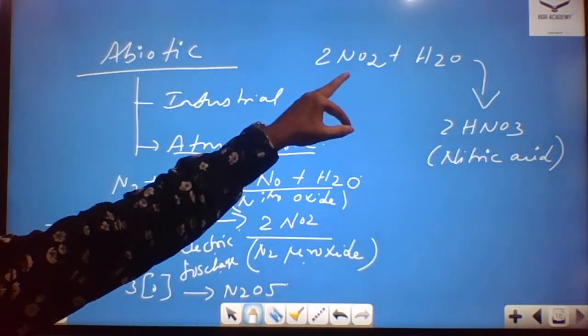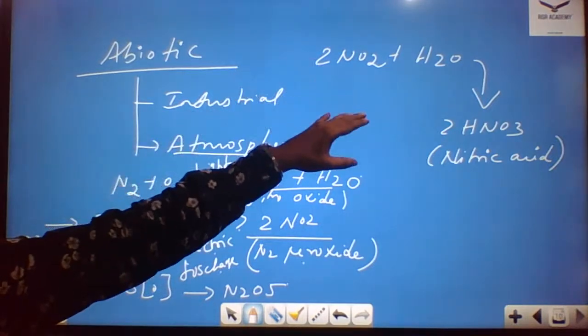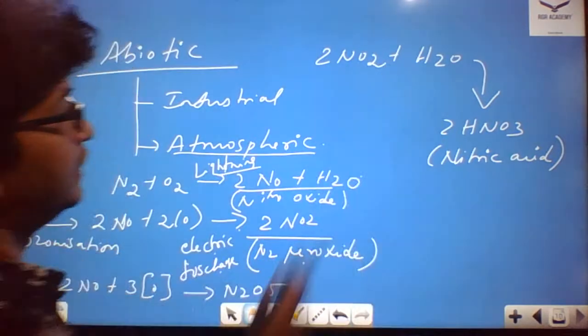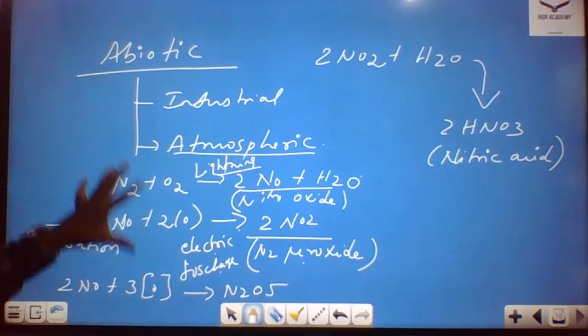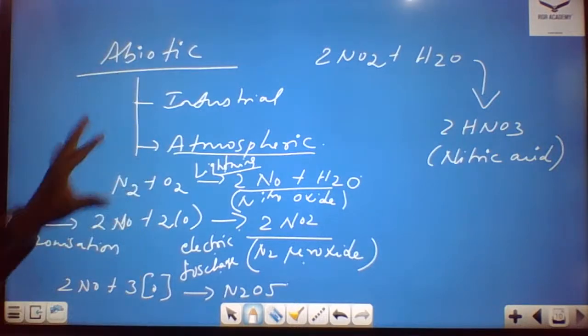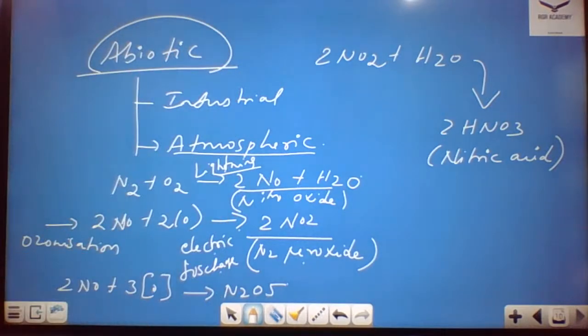When combined with the water, then what will happen? You get 2HNO3. So 2NO2 combines with the water and gives 2HNO3. Okay, fine. So this is how you describe the atmospheric form of fixing nitrogen. These two come under the abiotic forms of fixing nitrogen.